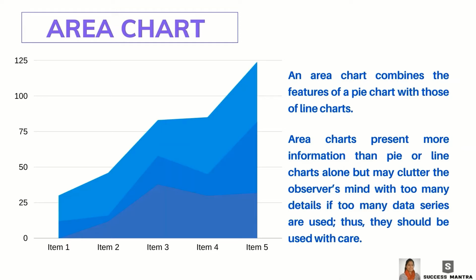Similar to line charts, area charts are not suitable for representing parts of a whole over a single period. In our example, we can't use an area chart to show the proportion of revenue each division generated in, say, the year 2020 alone. So that's a situation where we can't use area charts.